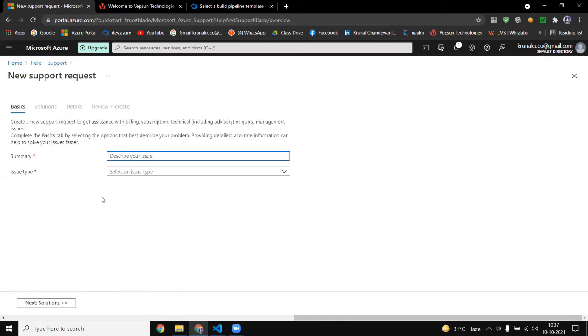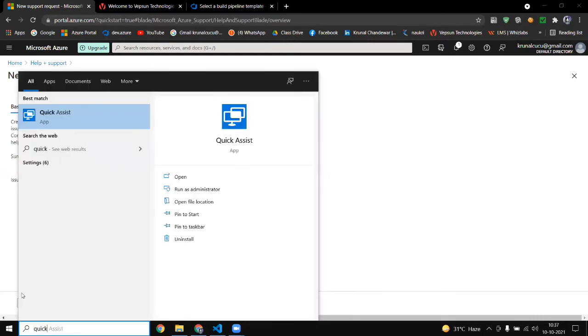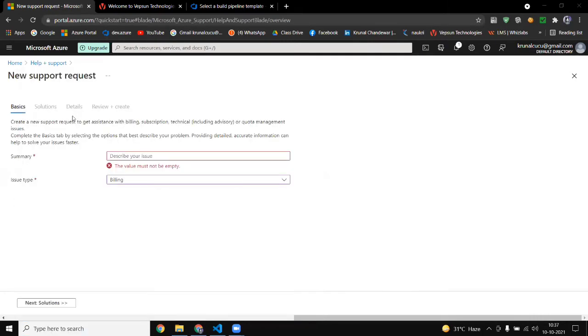When you click there, you describe your problem, tell what the issue is, for example a billing related issue, and then click next. After filling in your data in two or three windows, within 24 hours a support person from Microsoft Azure will call you, take your window and solve all your questions and problems. He will say to type Quick Assist, and you have to click on Quick Assist.